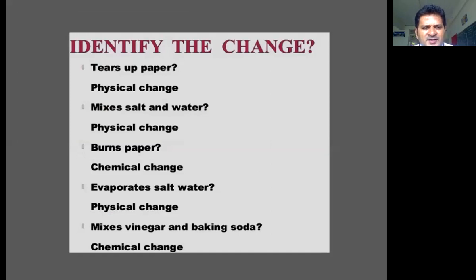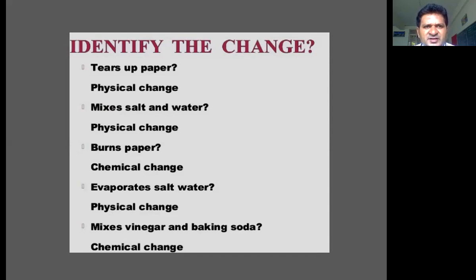Here there are some events given. For example, tearing of paper. Tearing of paper means you are making one full paper into pieces of paper. Those types of changes are considered to be a physical change. Mixture of salt and water, you're not changing the composition of the salt here, you're just making a solution by mixing salt and water. It is a physical change.